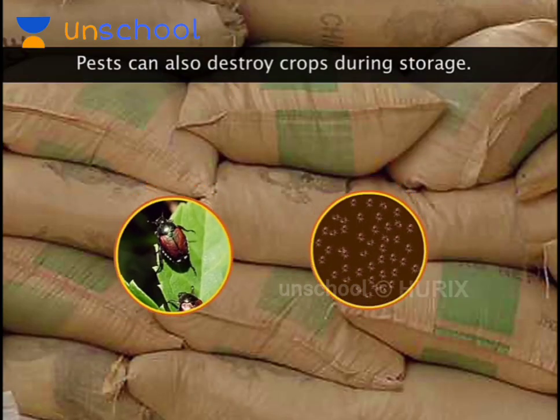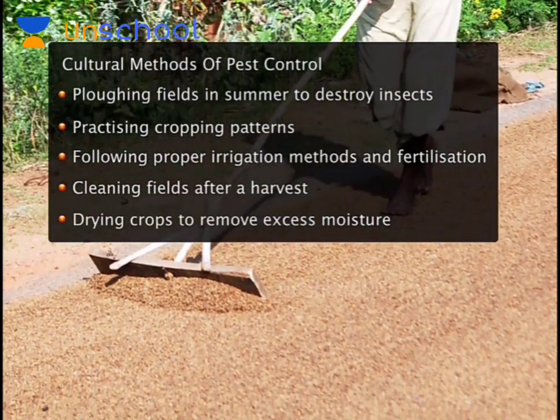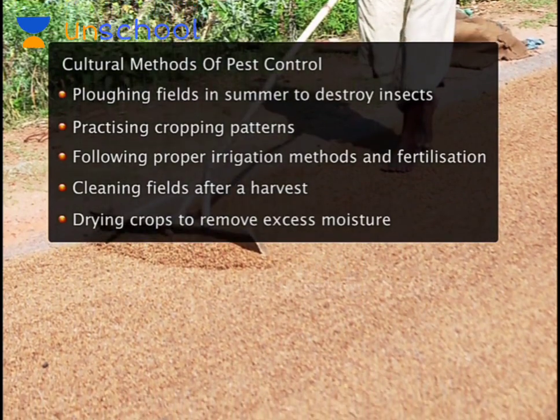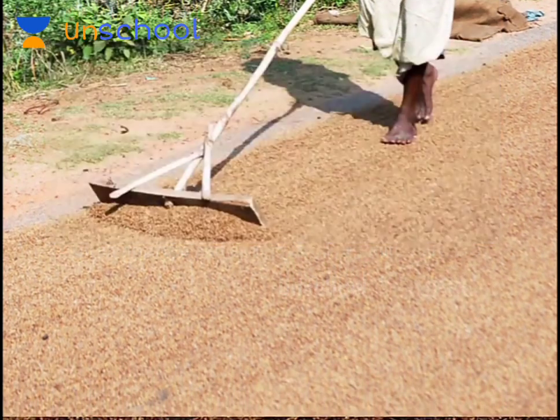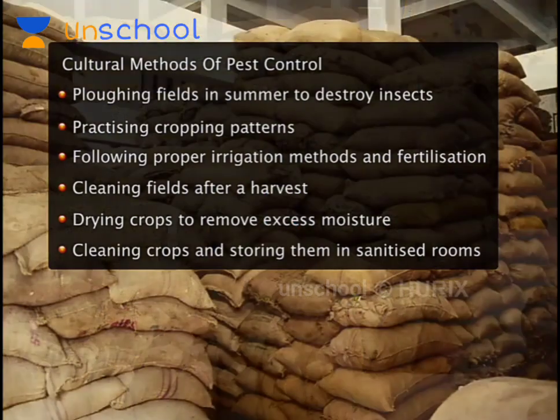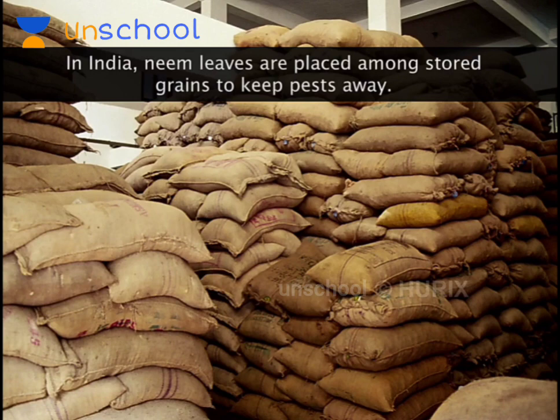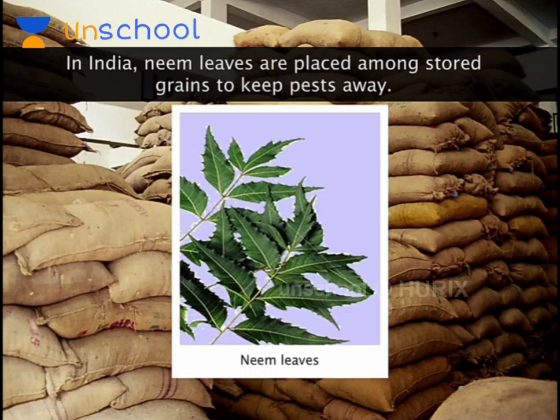Pests can also destroy crops during storage. So, before storage, farmers dry the crop in the sun to remove the excess moisture. The dried crop is then cleaned, filled in gunny bags, and stored in sanitized storerooms. Indian farmers also place neem leaves among stored grains to repel insects.